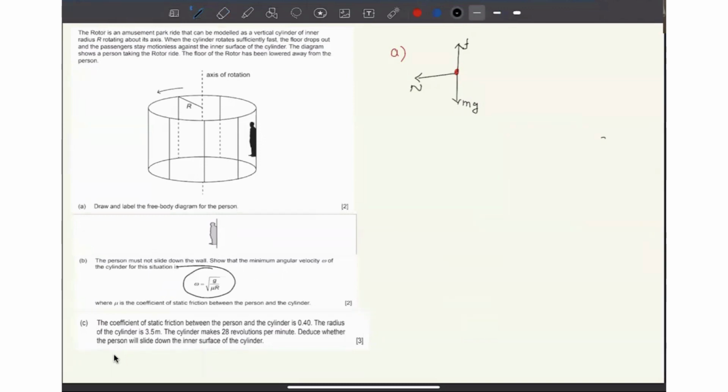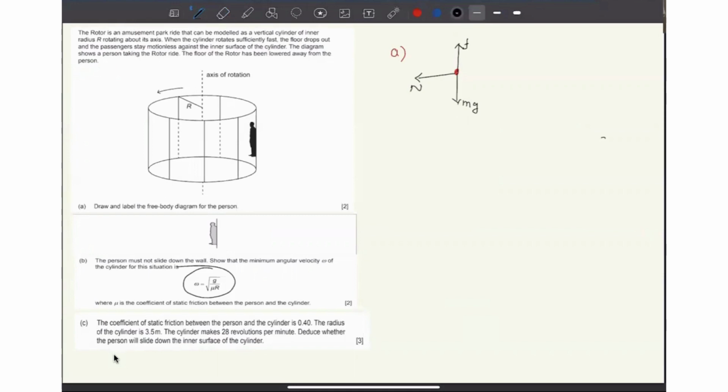Some of the students, I will say, put the centripetal force also in this case, but that's not something you need to put. Centripetal force is the net force, which is generated due to some other force. So this is the final diagram we have to show.